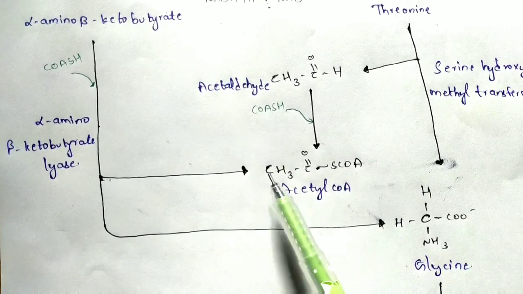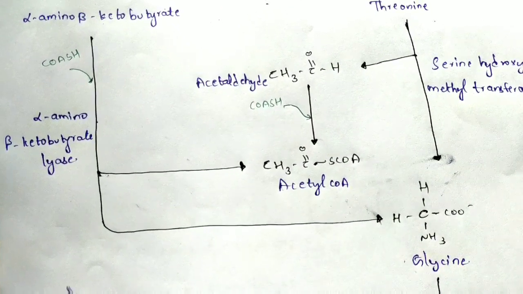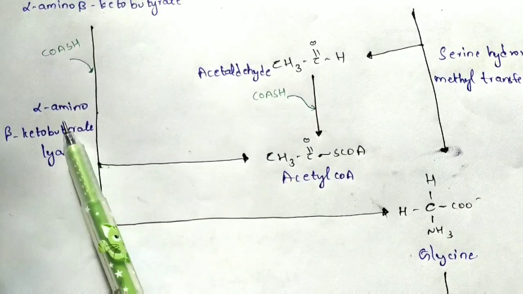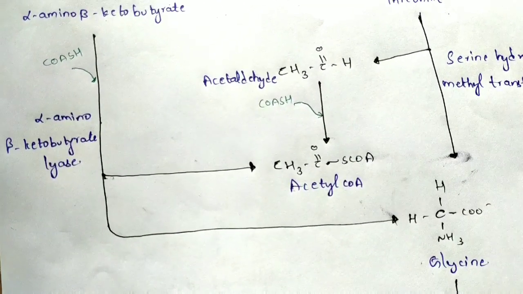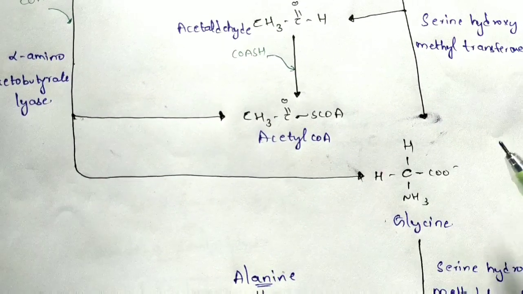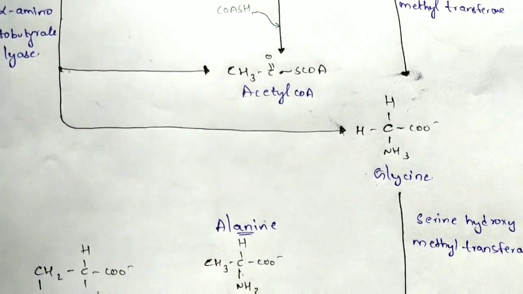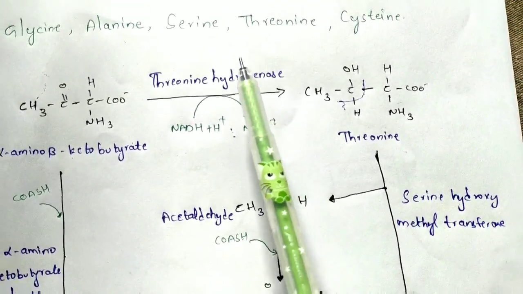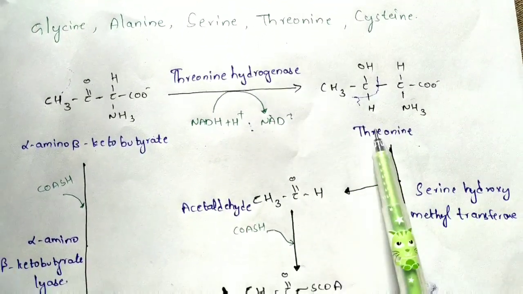It's simple to say, and forms acetyl-CoA because the CoASH group has been introduced into it. This reaction takes place by an enzyme known as alpha amino beta ketobutyrate lyase, and it forms glycine, right? And here we have completed the degradation of threonine as well as glycine.